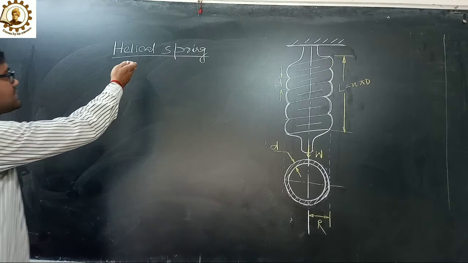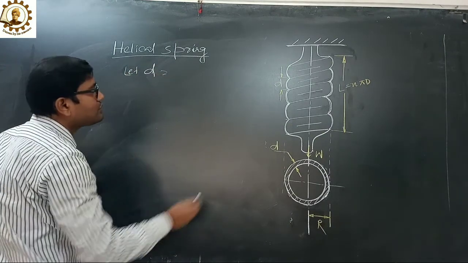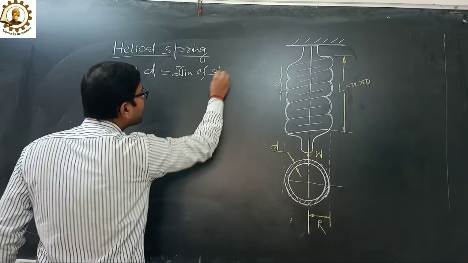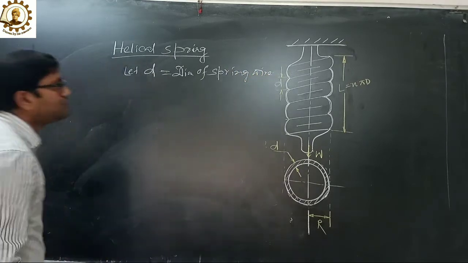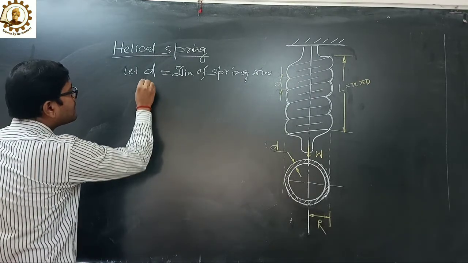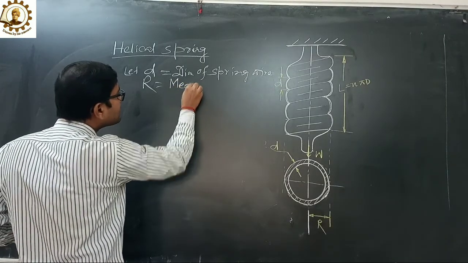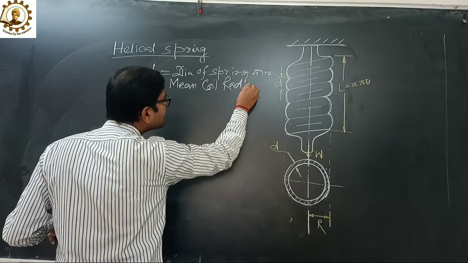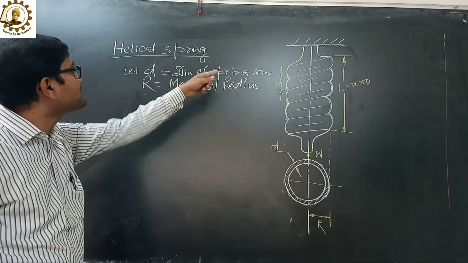Now we come to discuss the helical spring. Let d equals to diameter of spring wire. Now R equals to mean coil radius. Let me explain what the mean coil radius is and what the diameter of the spring wire is.